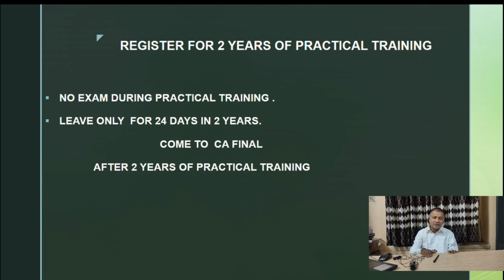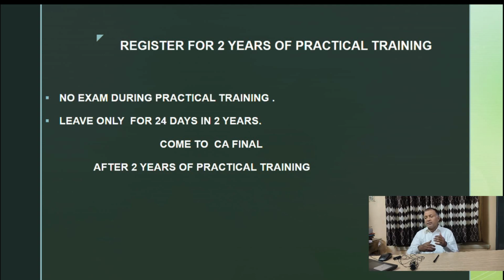And in this articleship period, that 2 years period, there will be no exam. You can only take some online exam as stipulated by the institute, that we shall come to in detail.